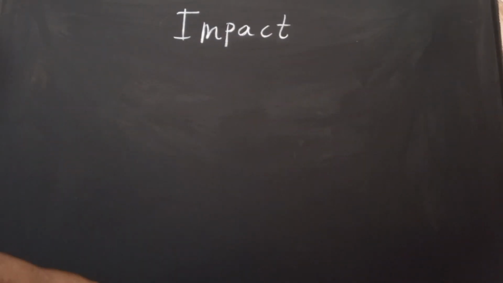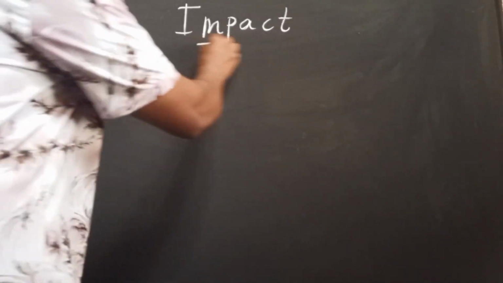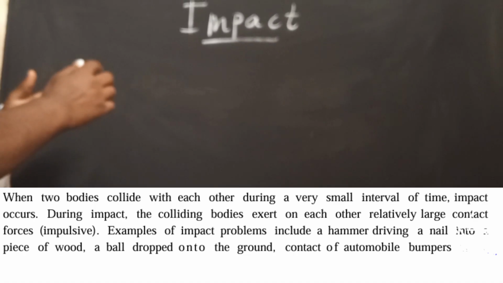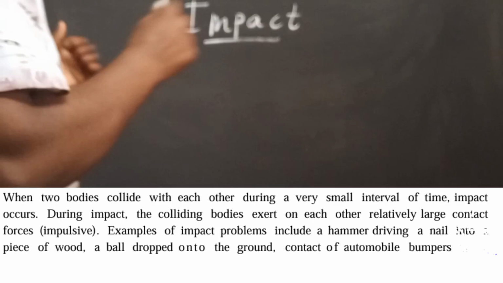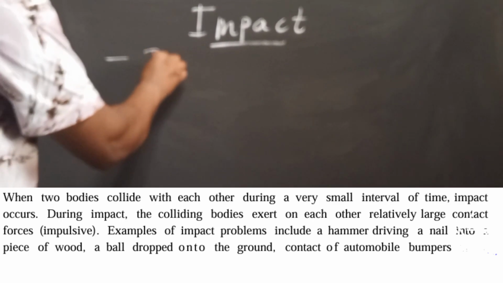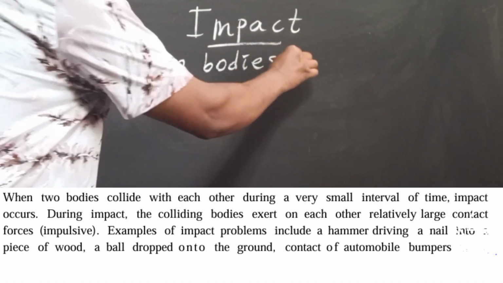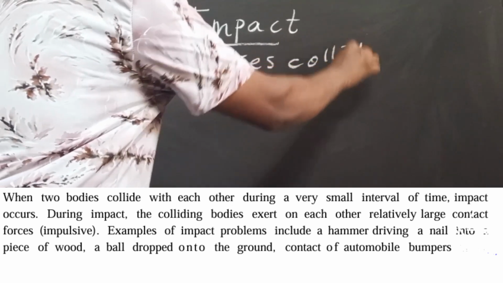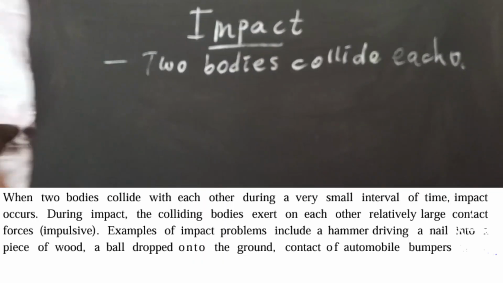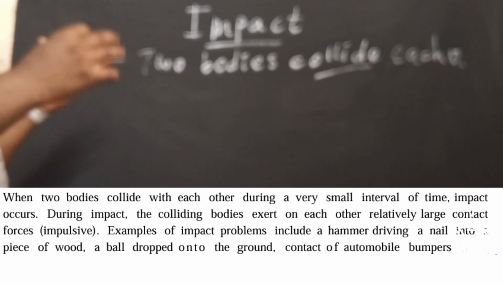Hello, today we'll see the basic portion of dynamics. That's about impact. Here, impact is most of the time when two bodies hit each other, or when two bodies collide with each other. When two bodies collide, due to collision, that means because of the two bodies' motion.